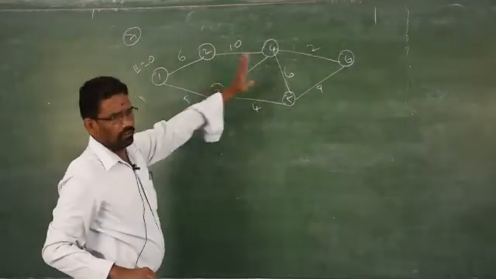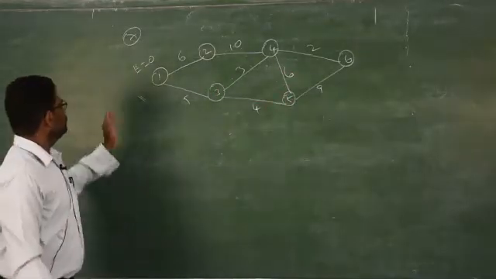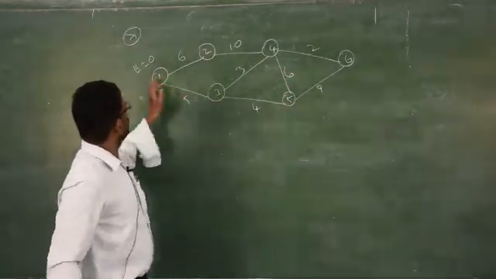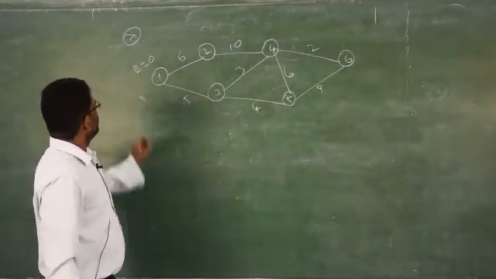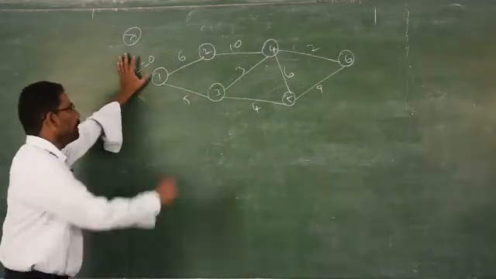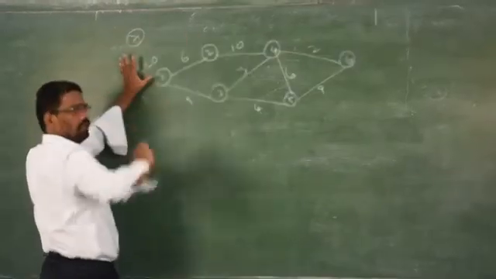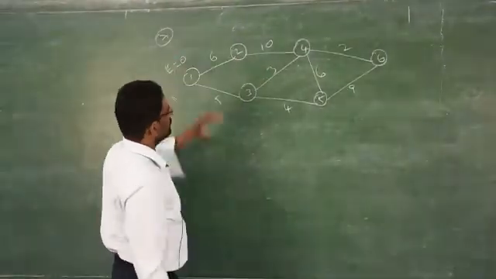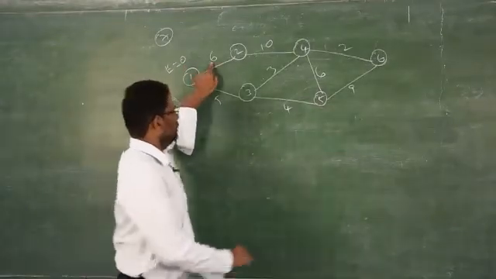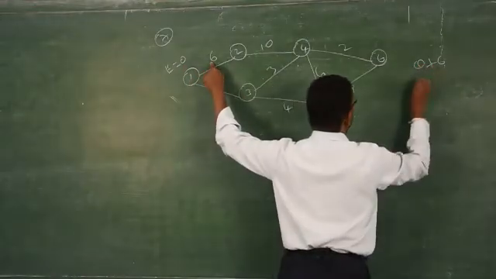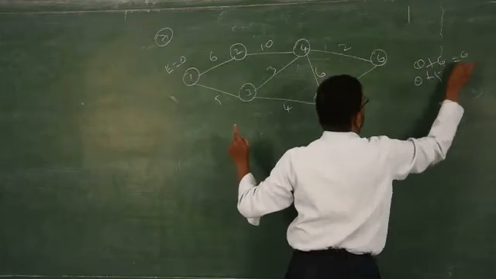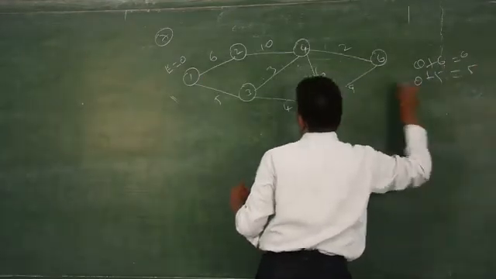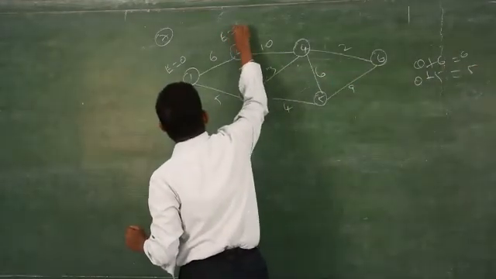I am going now with the forward formula. For forward you go in increasing order, 1 to 2, 1 to 3. 1 to 2 is increasing order, 1 to 3 is also increasing order. Therefore, in such a case, you add 0 plus 6, 0 plus 5. Which one is greater? 6 is the greater one. Therefore, you have to write 6.